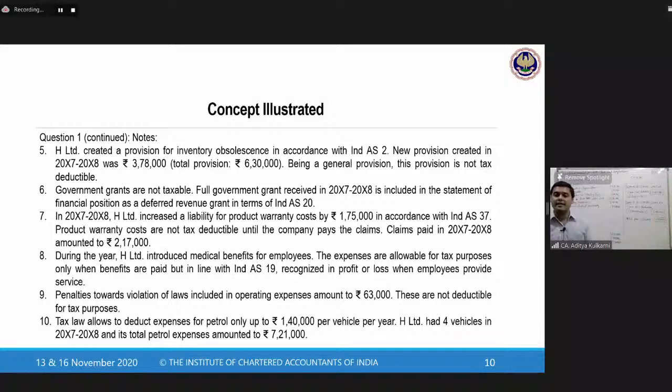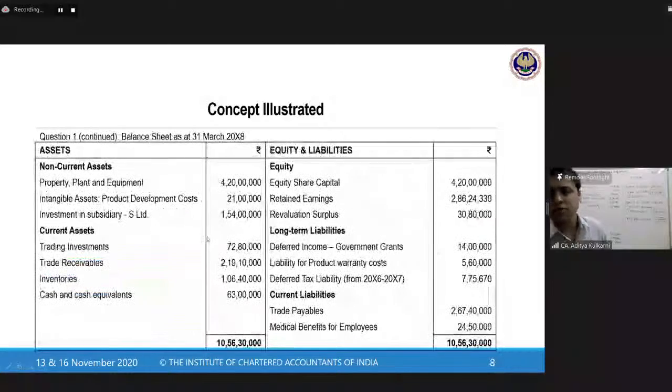But why are you giving him a future pension or a future medical benefit? Because he has served you today. So the expense has accrued today. So therefore, Ind AS 19 tells you have to estimate that expense today and make a provision. So in line with that, you have made a provision of how much? Sir, amount is not given. Sir, amount is given in the balance sheet where they have said 24 lakh 50.